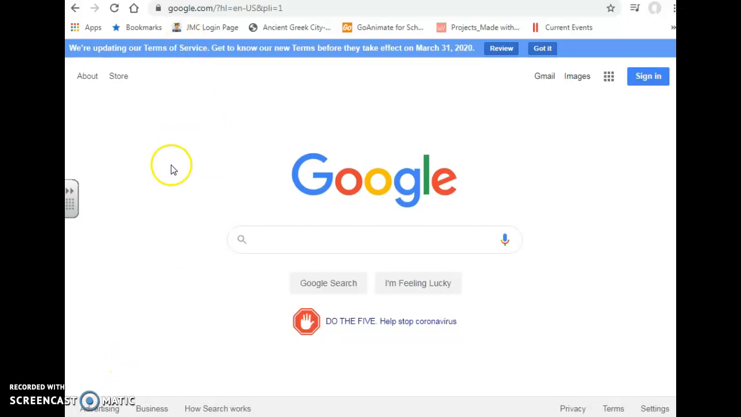So first thing they have to do, need to go to google.com, which you see at the top, and then they go over here to the sign in button. There are times where the sign in button doesn't appear on Google. Just refresh the screen, and then you should get the blue sign in button in the upper right hand corner.